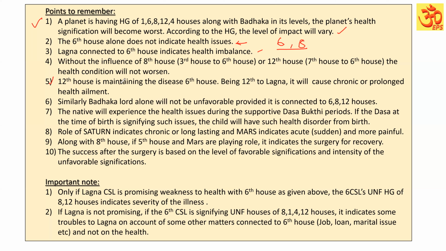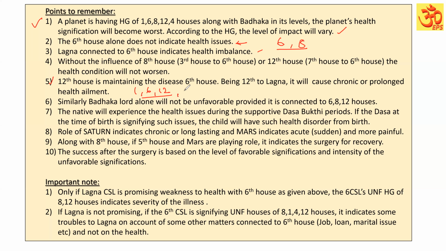The 12th house is maintaining the disease of the sixth house, because it is the seventh house from the sixth house. So it is indicating it is going to maintain, because the 12th house is an unfavorable house to the lagna, being the self-undoing house to the lagna. It will cause chronic or prolonged health ailment also. When 1, 6, and 12 are all present, it indicates chronic health issues, that there will always be some health issues prevailing.